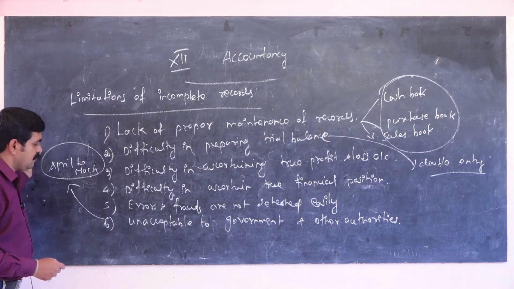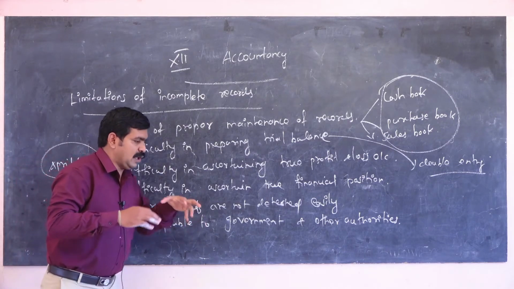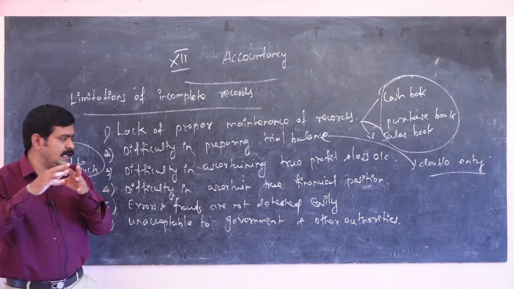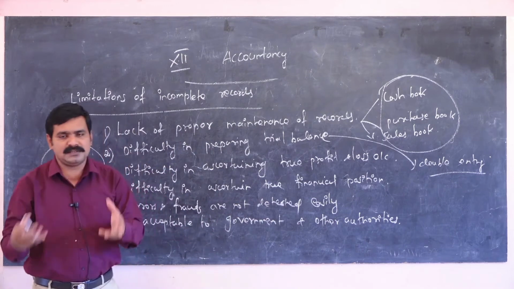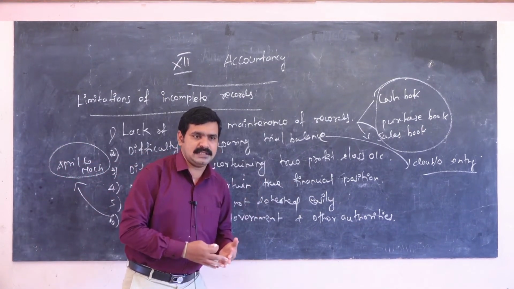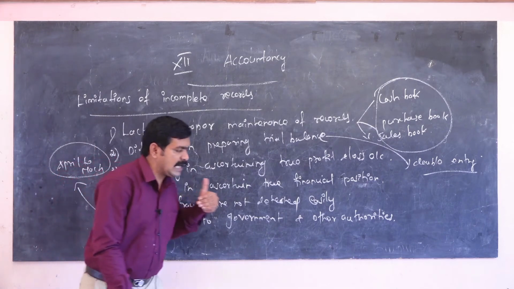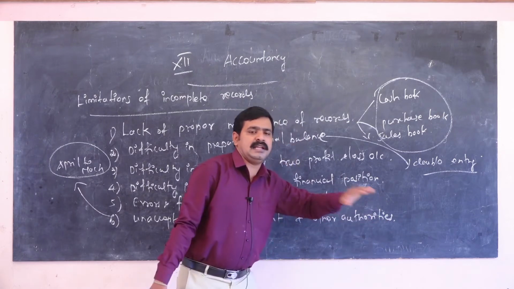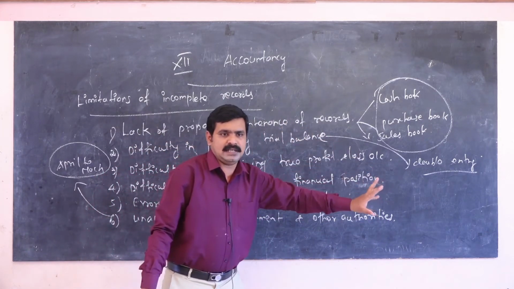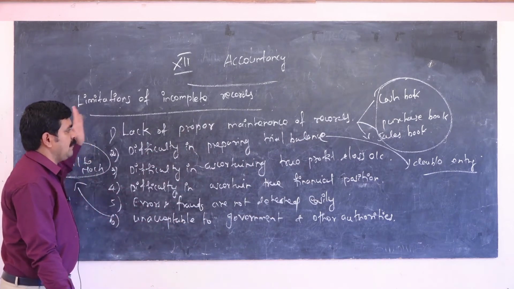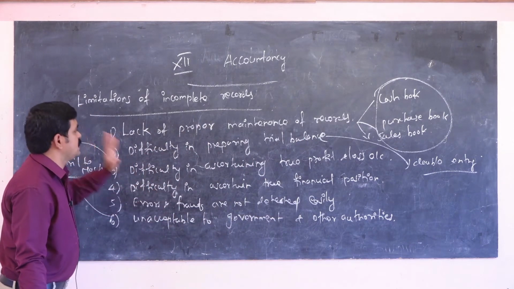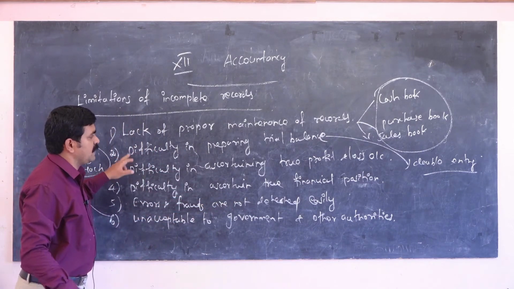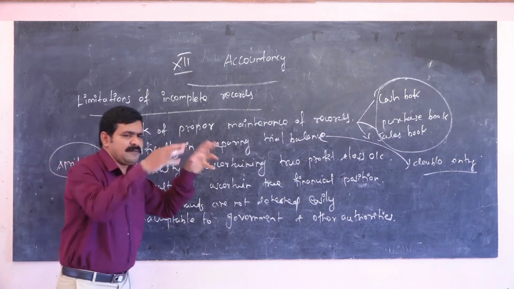In the double entry system, we are not able to produce any records, any books, any profit and loss account, any trading account, any balance sheet, any true financial position to the government and other financial authorities. These are the limitations of incomplete records. Lack of proper maintenance of records, and difficulty in preparing trial balance, a lot of difficulty in trial balance.